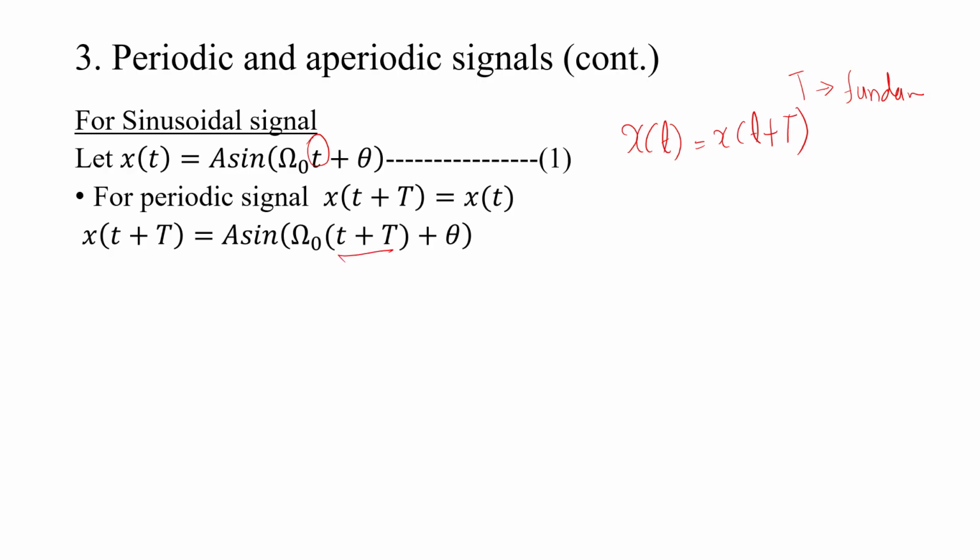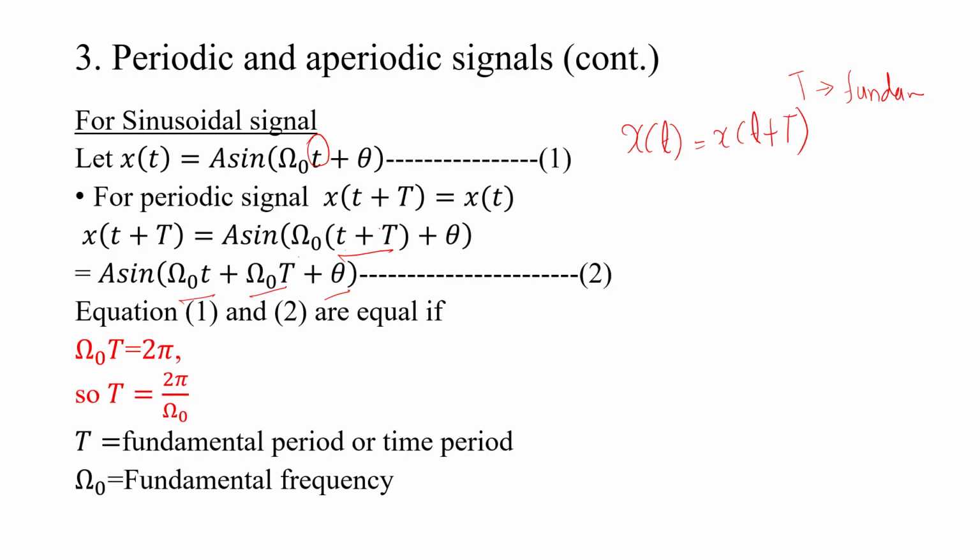So, it is A sine omega naught t plus theta, which becomes omega naught t plus omega naught T plus theta. If you compare both, x of t plus T is equal to x of t. So, omega naught T is equal to what now? Both will be the same when omega naught T is equal to 2 pi, since sine theta is equal to sine theta plus 2 pi. Every 2 pi it is the same.